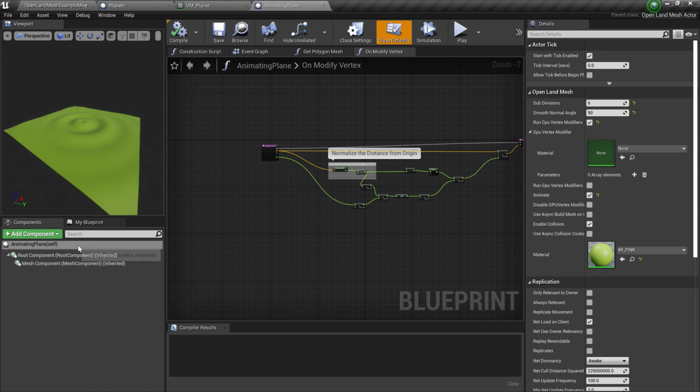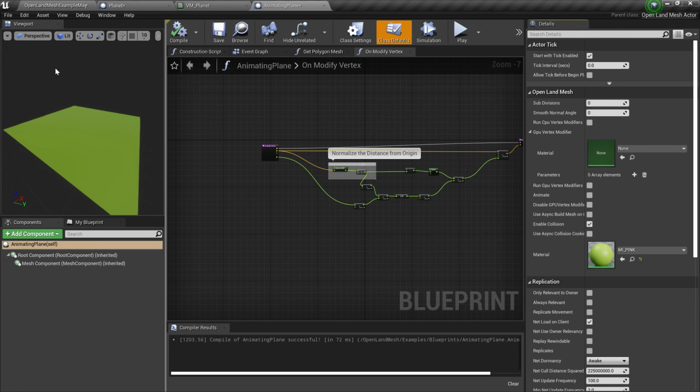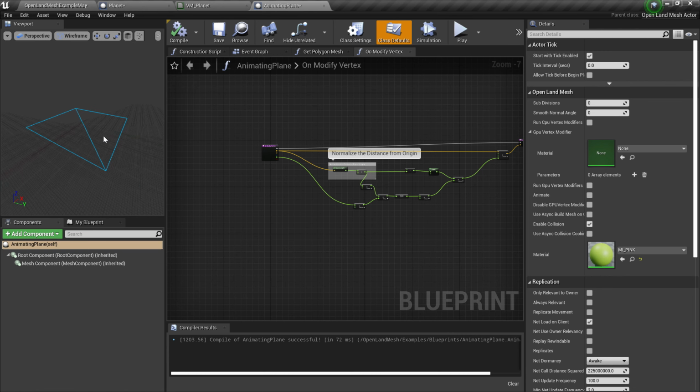So here I'm going to select the main root component, and I'm going to turn off all these things. I'm going to set the subdivision to 0, smooth normal angles 0, and here we are running the vertex modifiers, changing vertices inside the CPU. I'm going to remove that. Animate, no, I don't want that. So this is just the default. I'm going to compile that. Now you can see we have a simple plane. So I can go to wireframe mode. Yeah, you can see that here.